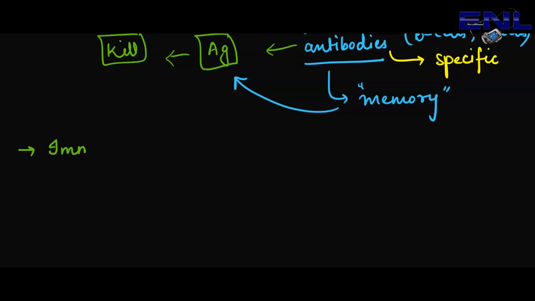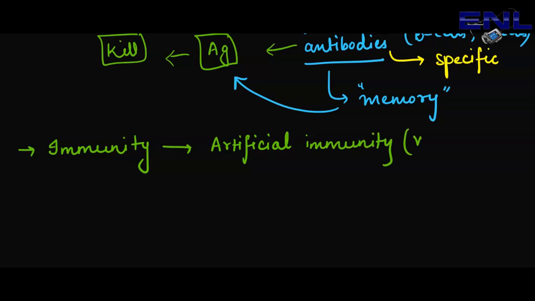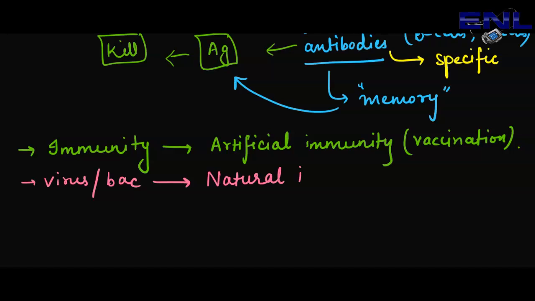Now this kind of immunity, that means this vaccination immunity, is known as what? Artificial immunity. That is by vaccination. But when the virus or the bacteria directly enters into the person and induces antibody formation, that is known as natural immunity.